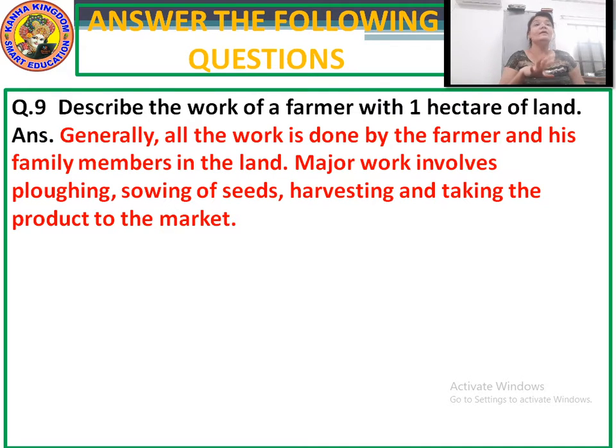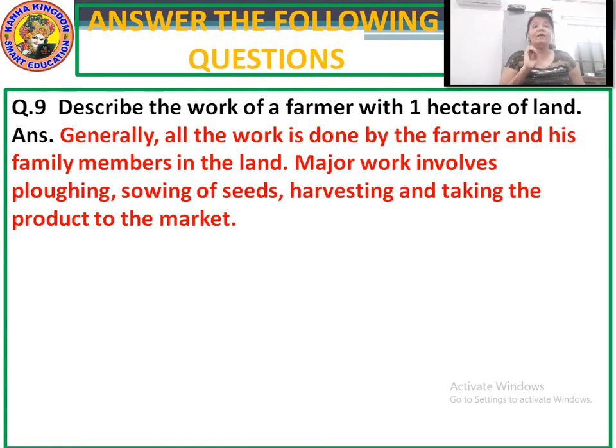Now what kind of work is being done on a hectare of land? Though the farming process is the same, either the land is big or the land is a small piece, but on a big land, plowing, sowing, harvesting is not possible by oneself.